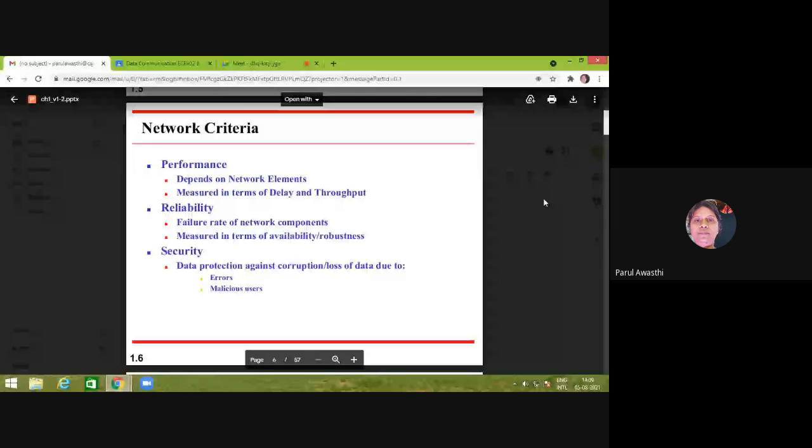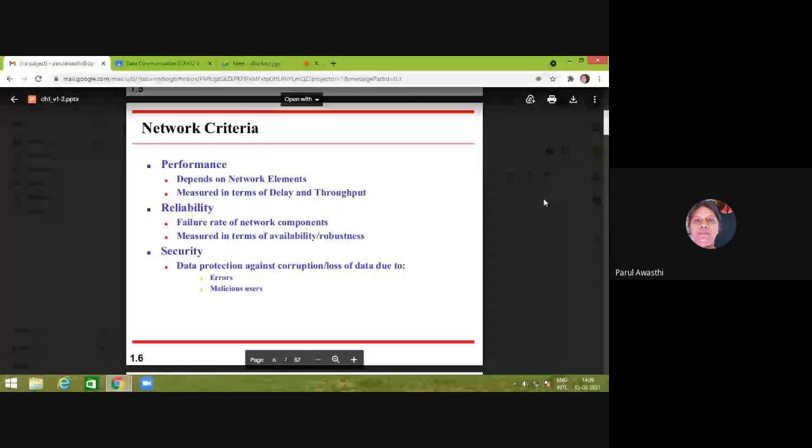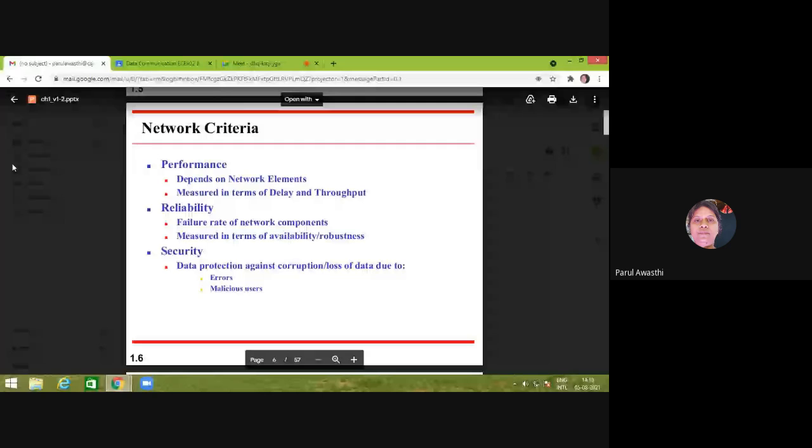Then t1 minus t0 is the delay due to the network. So that is called delay, right? The duration between the time data is transmitted and the time we receive the data is called delay.